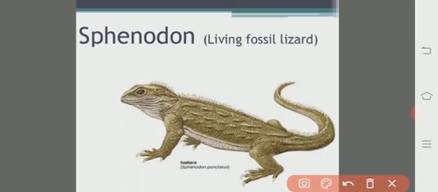So the body is divided into head, neck, trunk and the tail region. The size may grow up to 2 feet in length. Then further we will see.